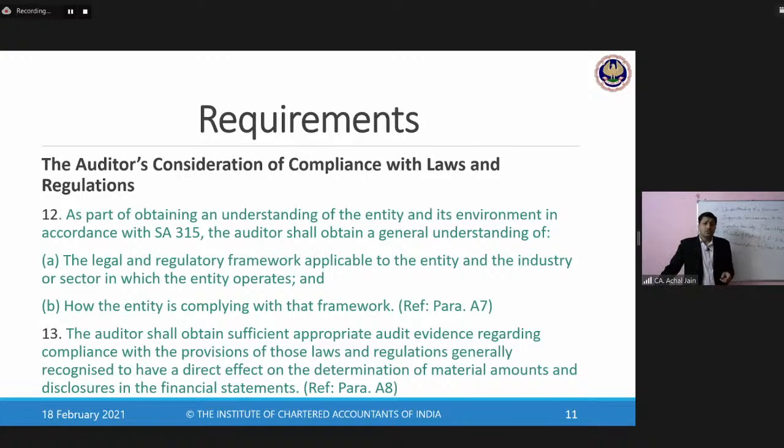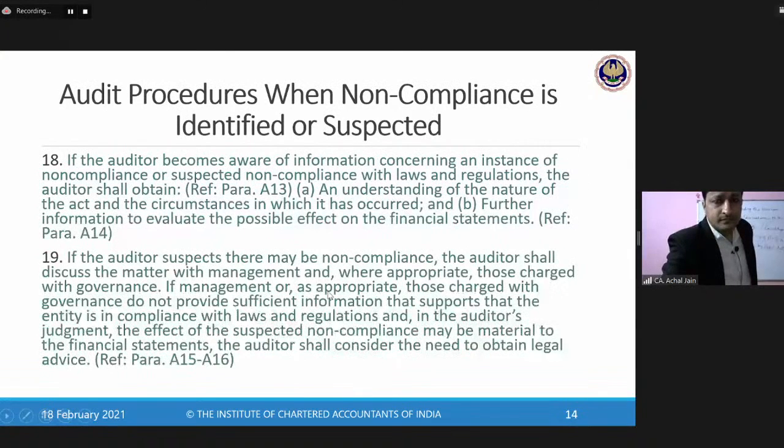When it comes to non-compliance, now we'll be talking about the non-compliances. When it comes to the non-compliance of the law or regulation, the auditor needs to check what has been the impact of that non-compliance.